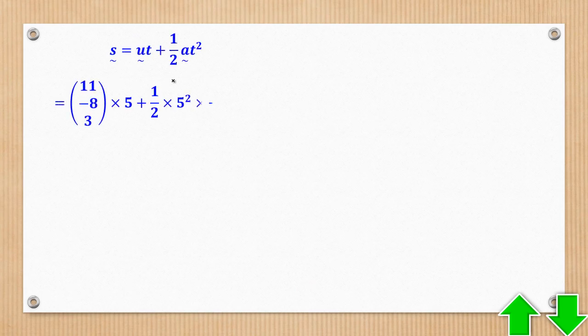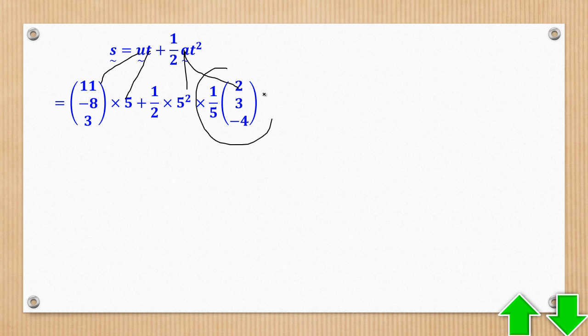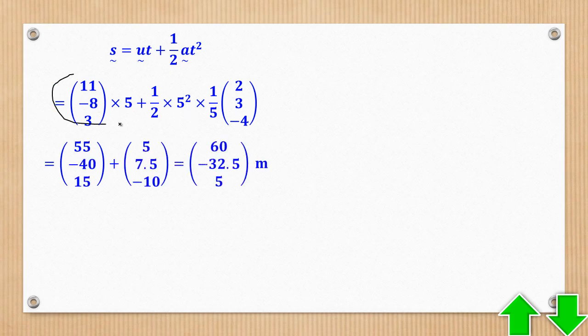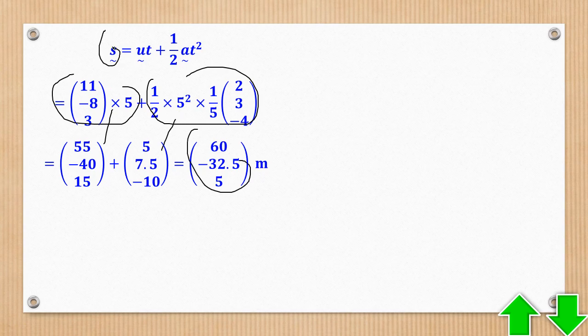So I'll come and say that in the second equation of motion, S is equal to UT plus a half AT squared. So U is that, T is that, A is that, A is here, and T squared is there. Then I can use the calculator to come up with this. So this one gives me this, the whole of this gives me this. In the end, I'll come up with this as the displacement.